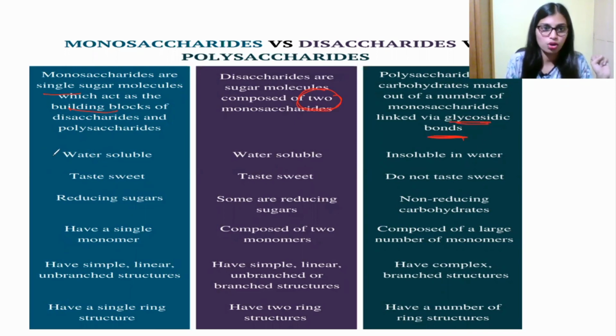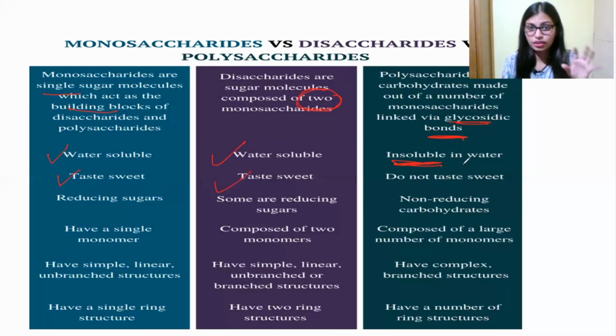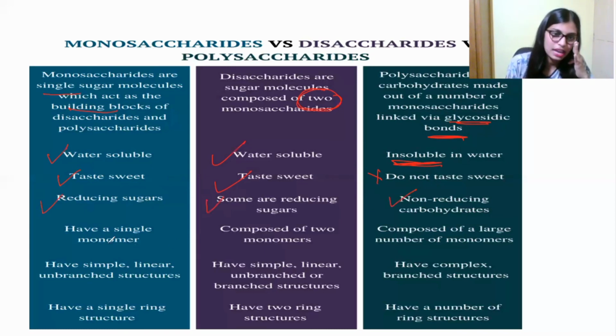Monosaccharides are water soluble and disaccharides are also water soluble, but polysaccharides are insoluble in water. When it comes to taste, monosaccharides are sweet and disaccharides are also sweet, but polysaccharides are not sweet. Some are reducing sugars, and some are non-reducing sugars. Monosaccharides have a single monomer, disaccharides are composed of two monomers, and polysaccharides have a large number of monomers.